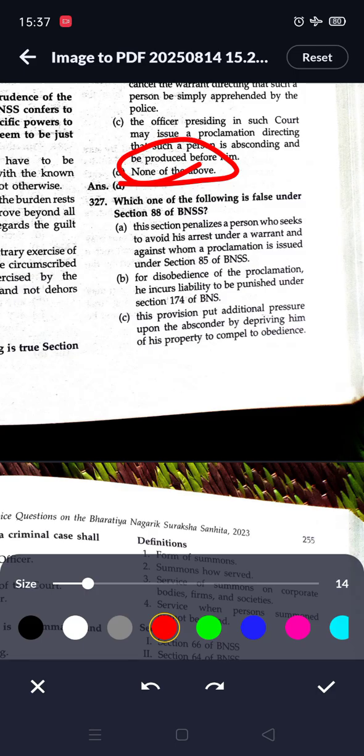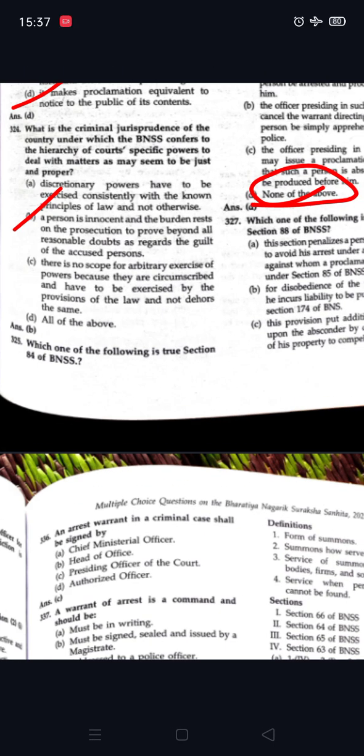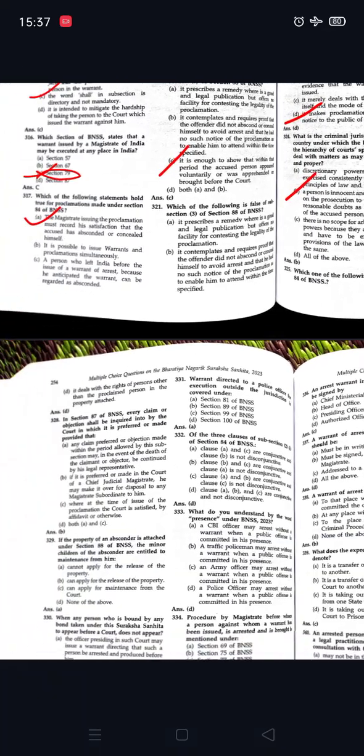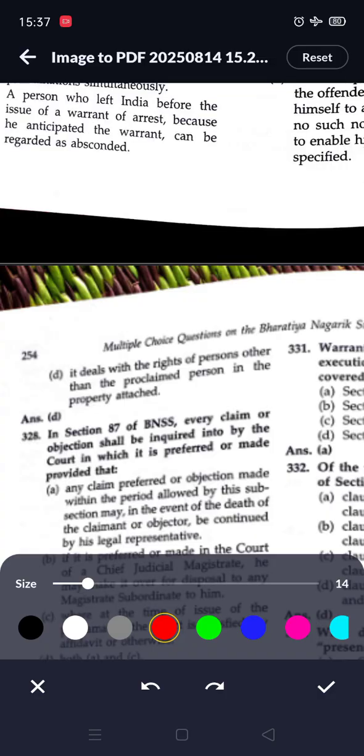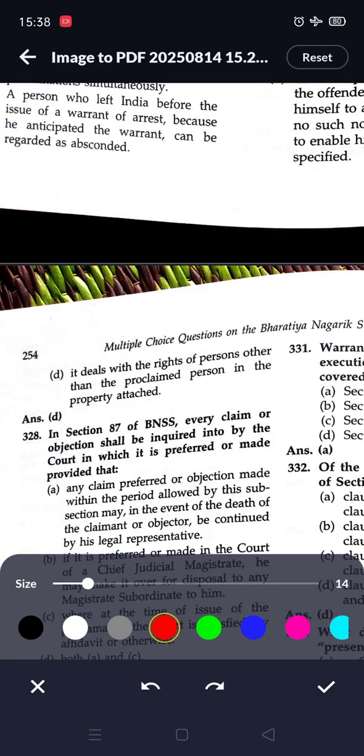This section puts additional pressure upon the absconder by depriving him of his property to compel obedience. Next option is, it deals with the rights of a person other than the proclaimed person in the property attached. So option D is correct.